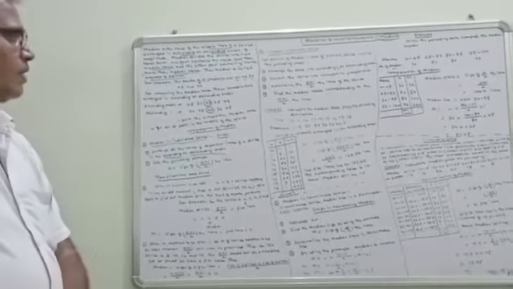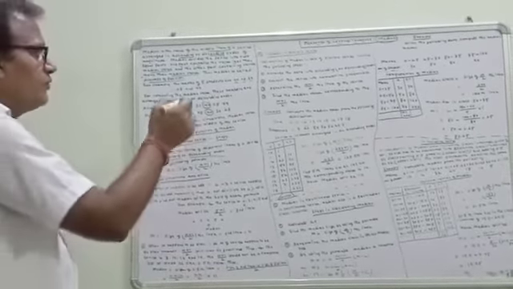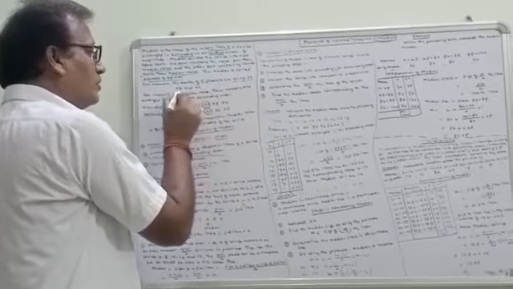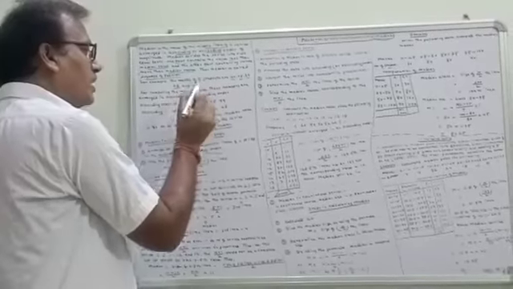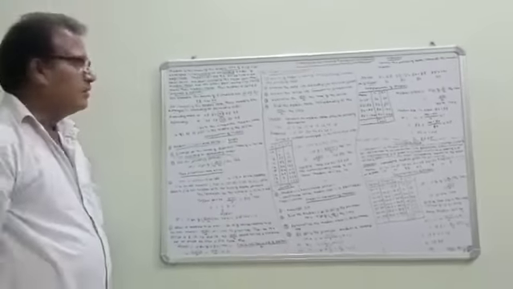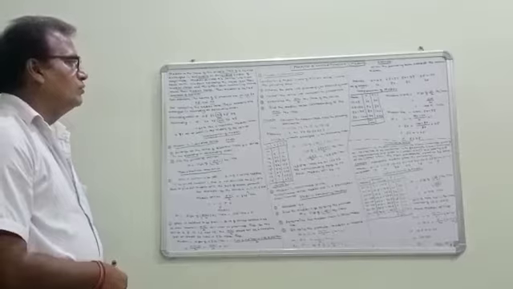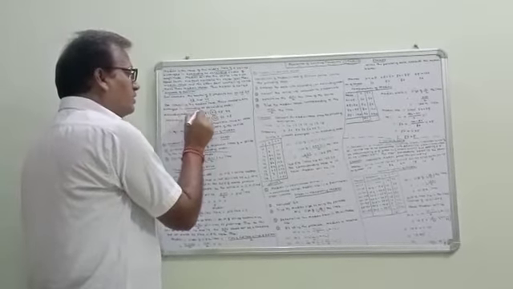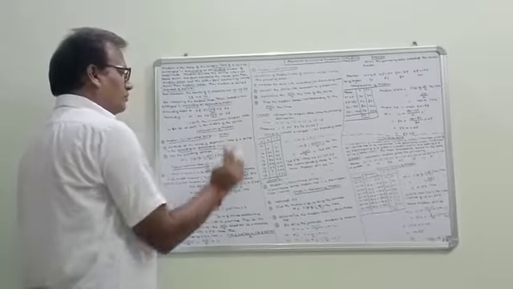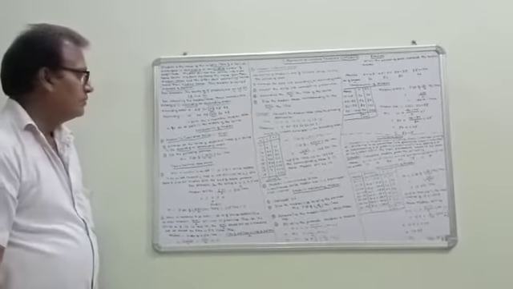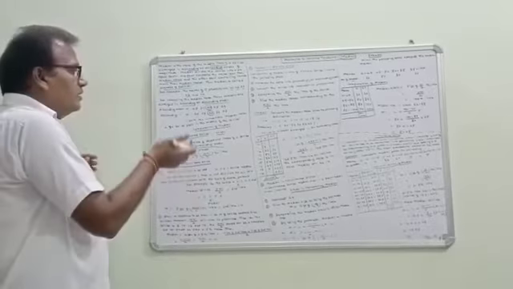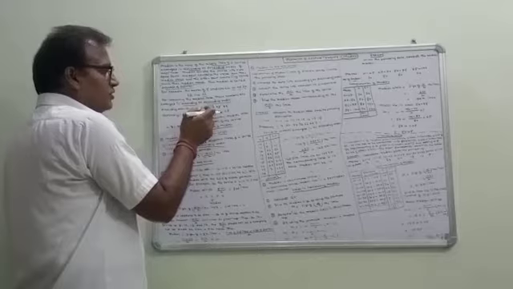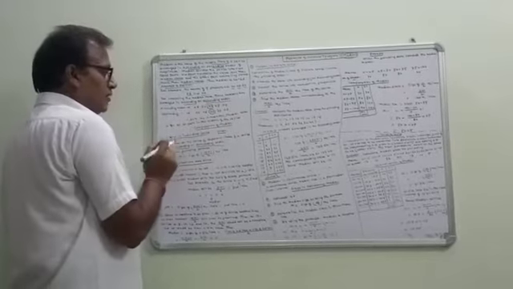Take for example, the marks of 5 students are 40, 48, 36, 28 and 49. Now for computing the median value, these numbers are arranged in ascending or in descending order. Now, in ascending order, it is 28, 36, 40, 48, 49.